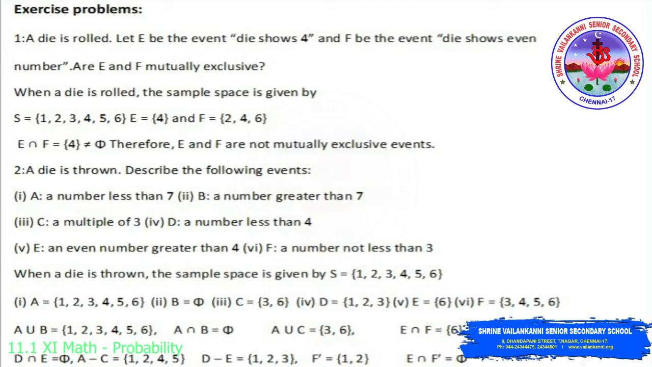Then D minus E, we have D equal to 1, 2, 3 and E is 6. So we have to write all the elements which are present in the D, as we don't have element 6. So D minus E is 1, 2, 3.